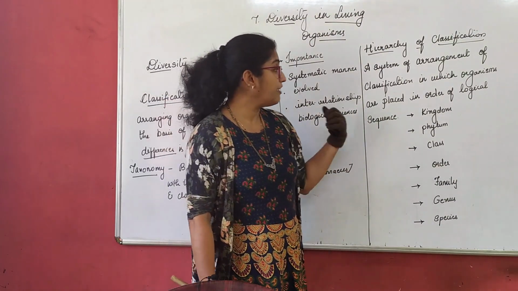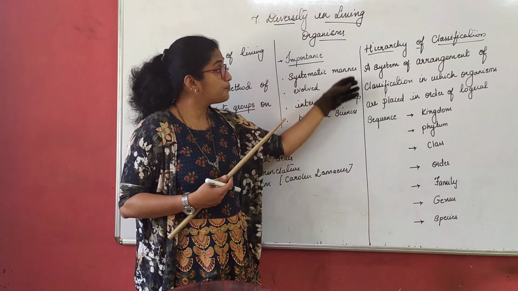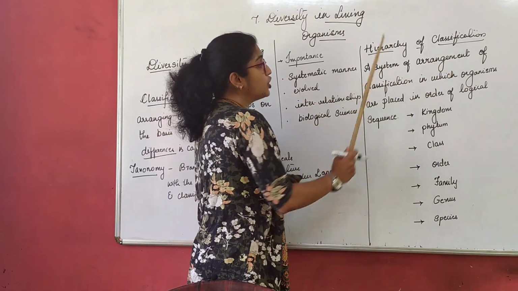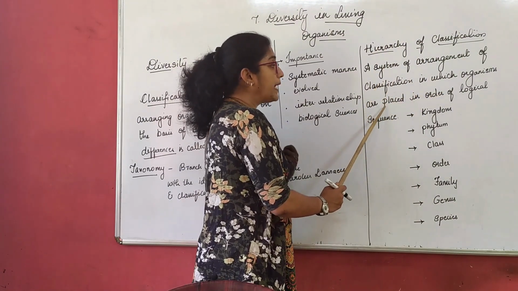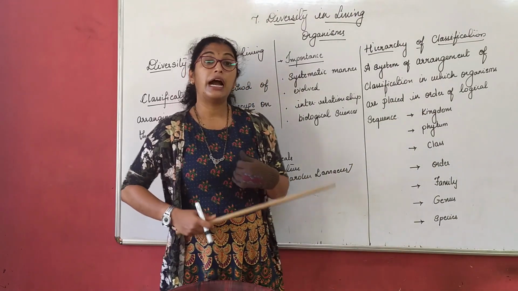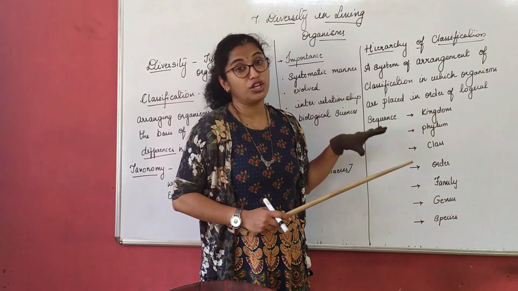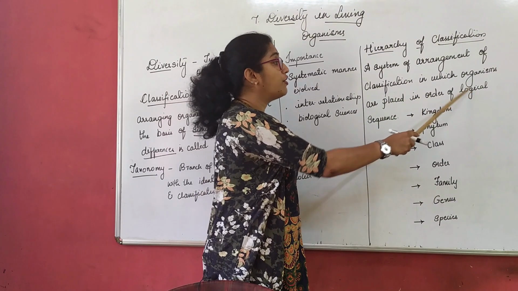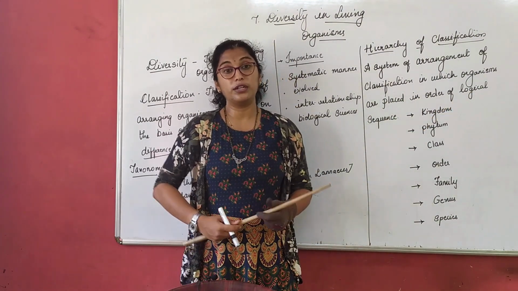Now, similarly, if you want to give a hierarchy of organisms, they define that as a system of arrangement of classification in which organisms are placed in order of logical sequence, right? I gave you the meaning of hierarchy. This is the definition of hierarchy. Organisms which are placed in order of logical sequence. Now, logical sequence means what?